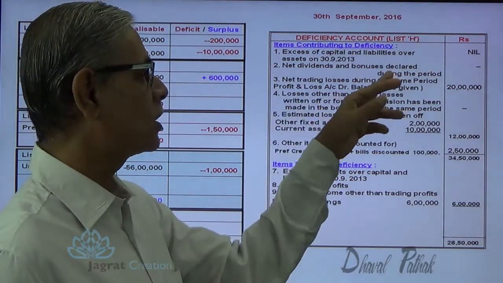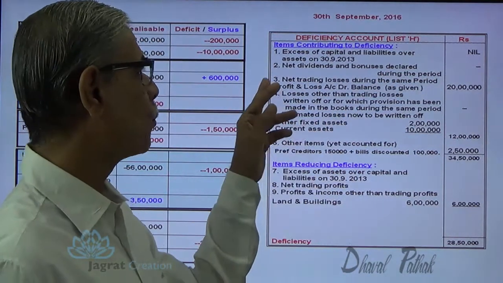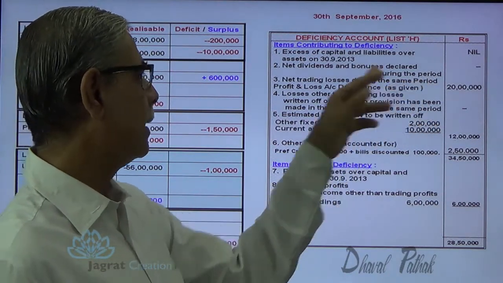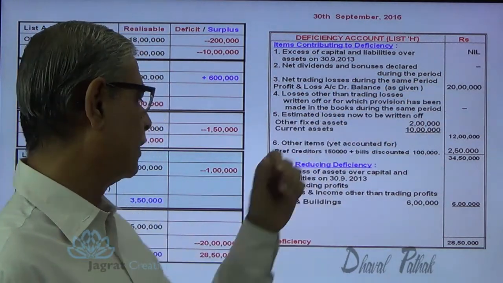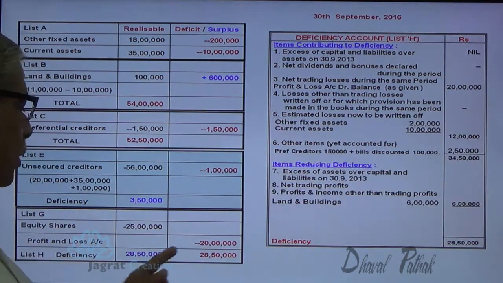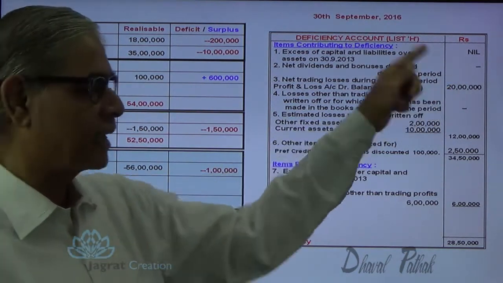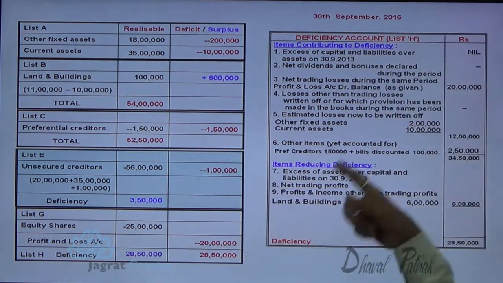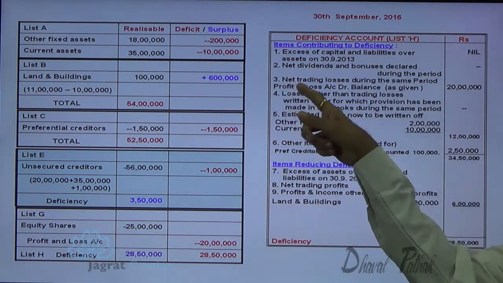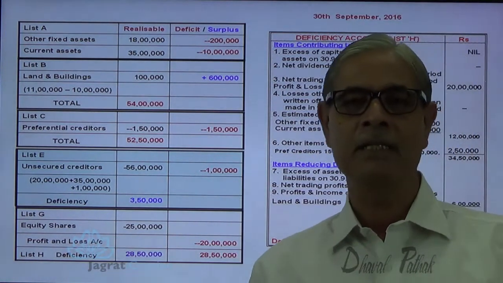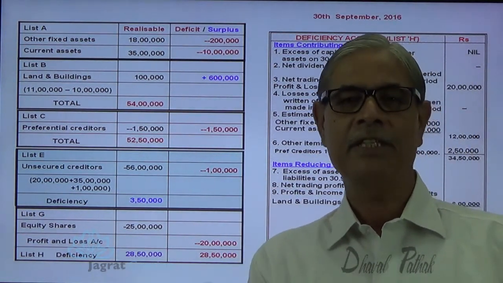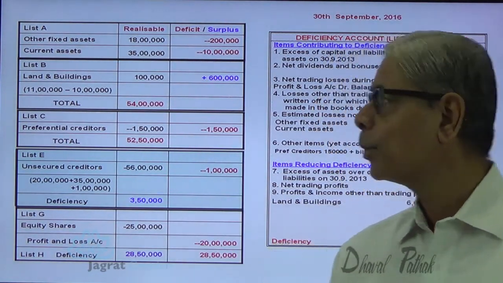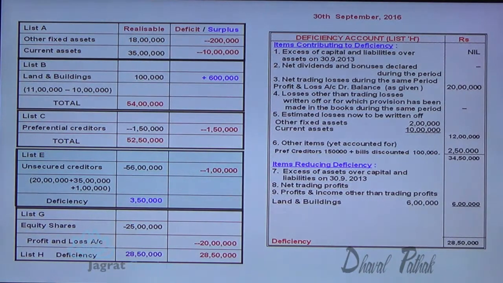Net dividends and bonus declared during the period of 3 years. Net trading losses, including the same period profit and loss account debit balance as given. You are given the debit balance of profit and loss account 20 lakhs. So this 20 lakhs is recorded here. This net profit and loss account debit balance, which has arisen within 3 years just before the commencement of winding up, is to be recorded and reported in point number 3.